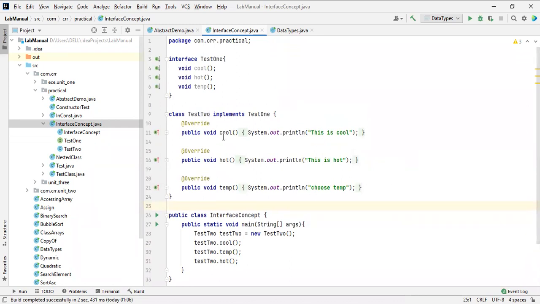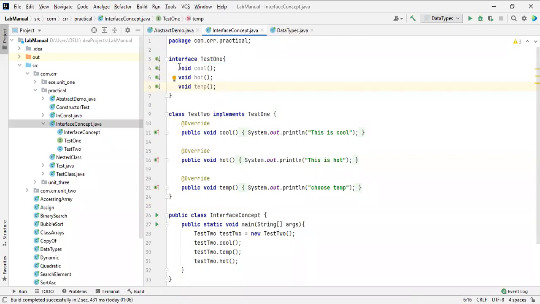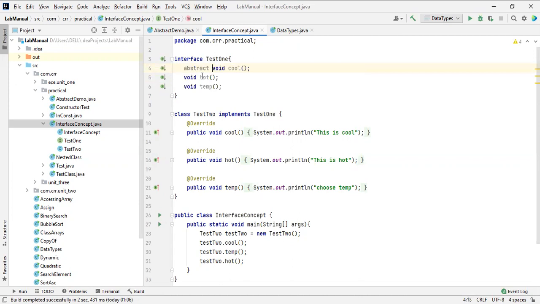By default, the interface consists of abstract methods, so there is no need to mention abstract here. Yesterday I mentioned it, but it's not highlighted because there is no need to write it. It's your own opinion whether you write it or not.